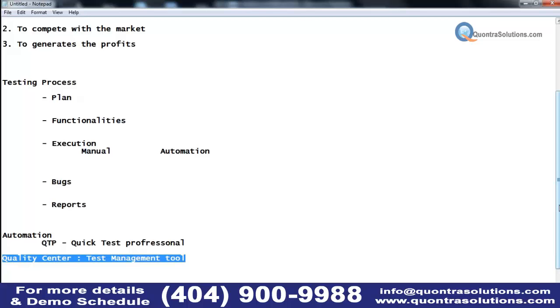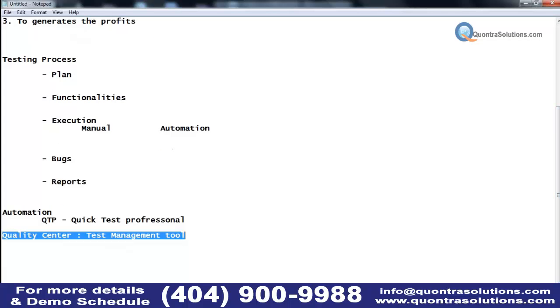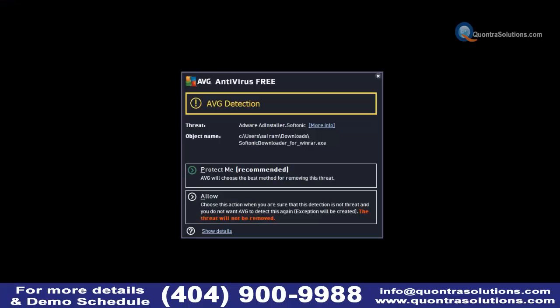Actually, we are going to provide the virtual machine software. In that virtual machine, all those softwares are already installed. You just need to download that particular virtual machine. For that, we will send out a link. From that link, you can download that virtual machine file. After that, how to install it. Once you open it, this is how your virtual machine will look.